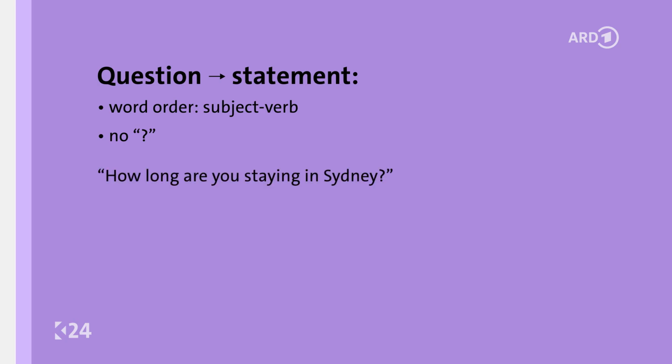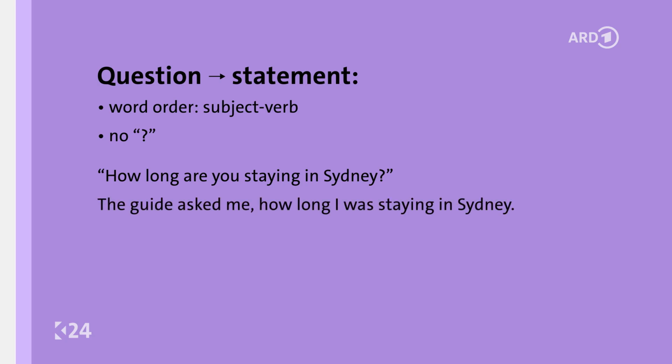Now, let's look at questions and requests. A question in direct speech becomes a statement in indirect speech. That means the word order is subject, verb, and you don't need a question mark. Plus, you need to do the backshift of tenses. So, "How long are you staying in Sydney?" becomes, the guide asked me how long I was staying in Sydney.